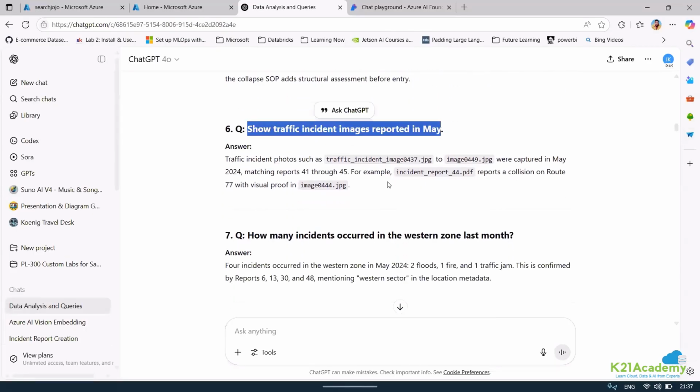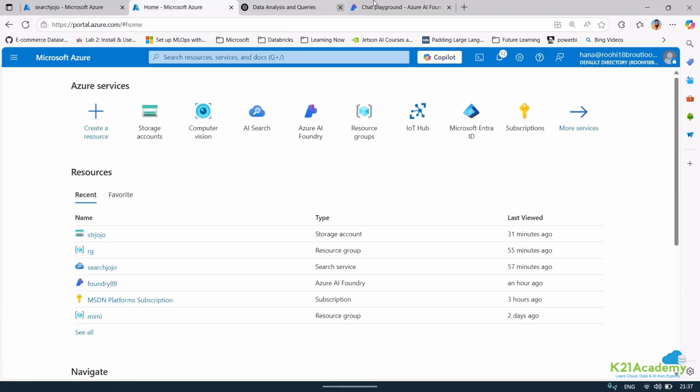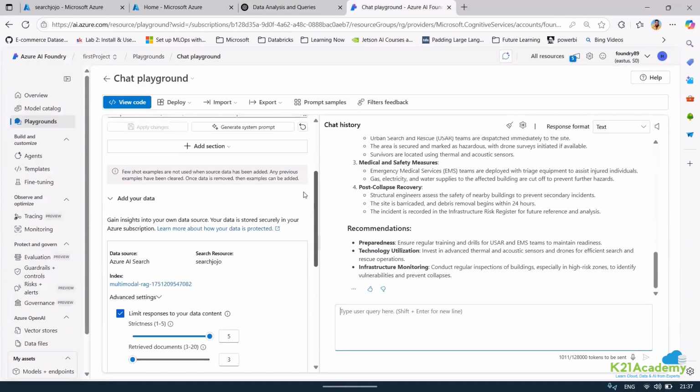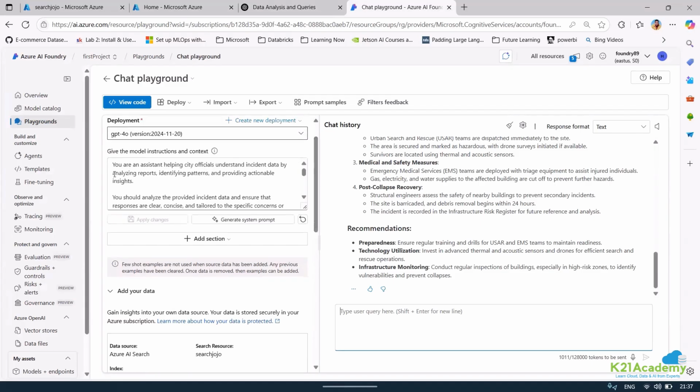So again, this is related to traffic incidents that were captured in, if you can see, I have images. Based on this, I should be able to get the response. But when it goes through the information, it does not actually go ahead and give me the response based on that. I'll just show you. Apart from that, let me just do one more thing. Let me just change this also.